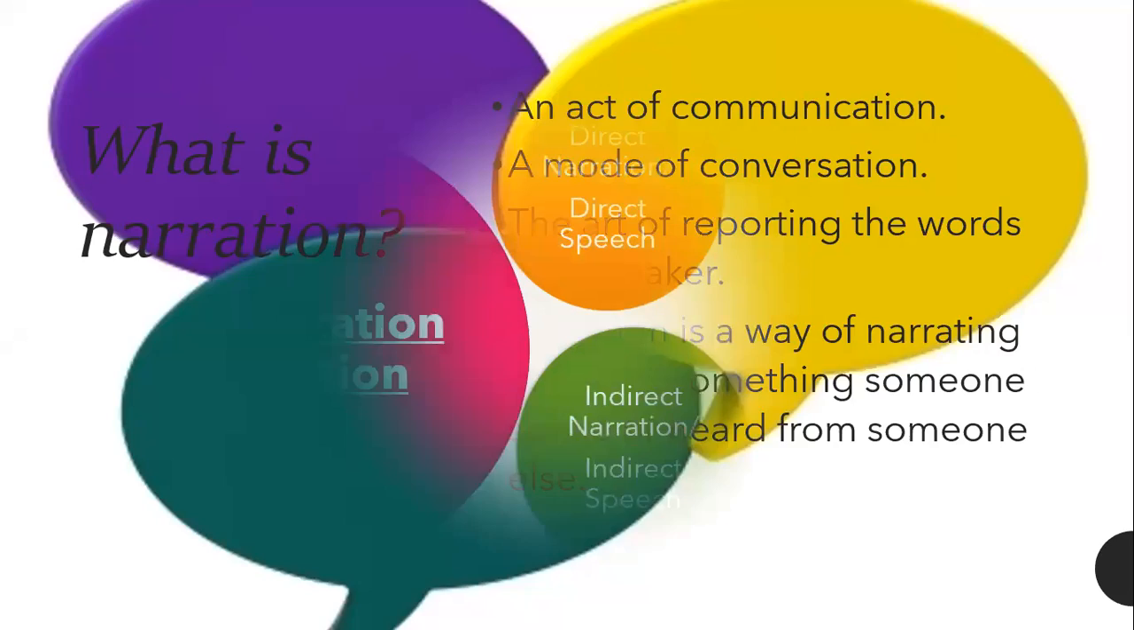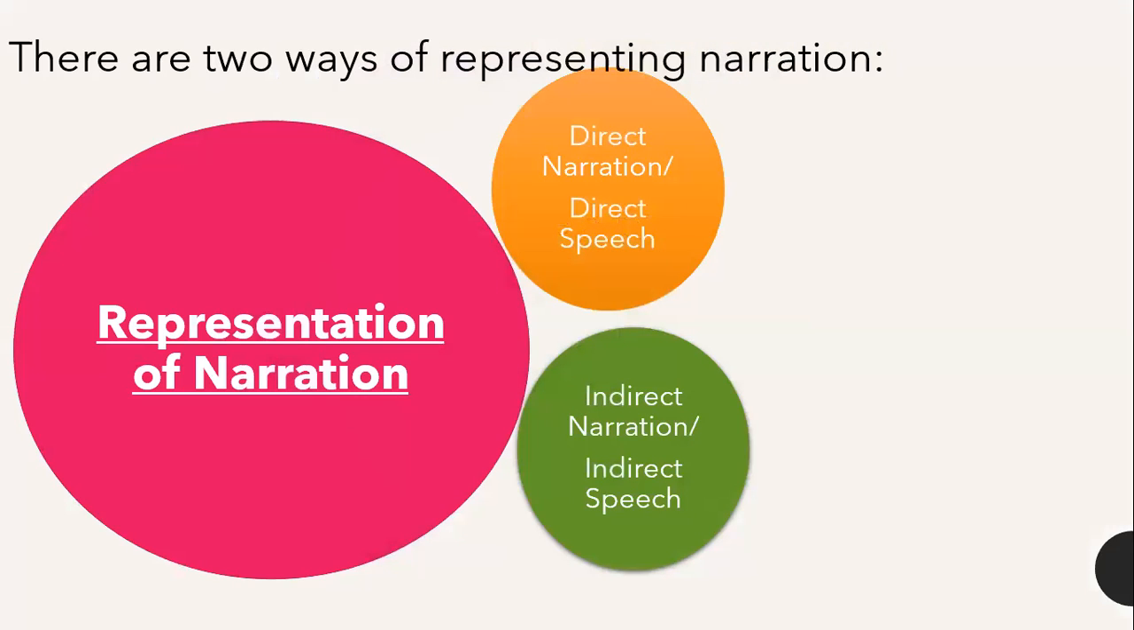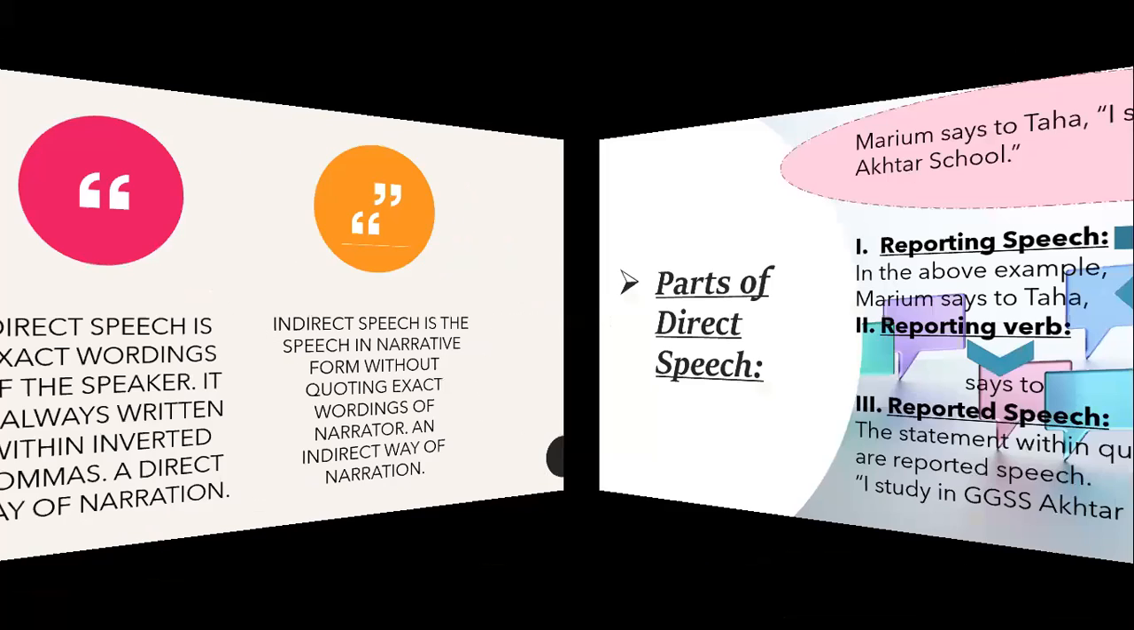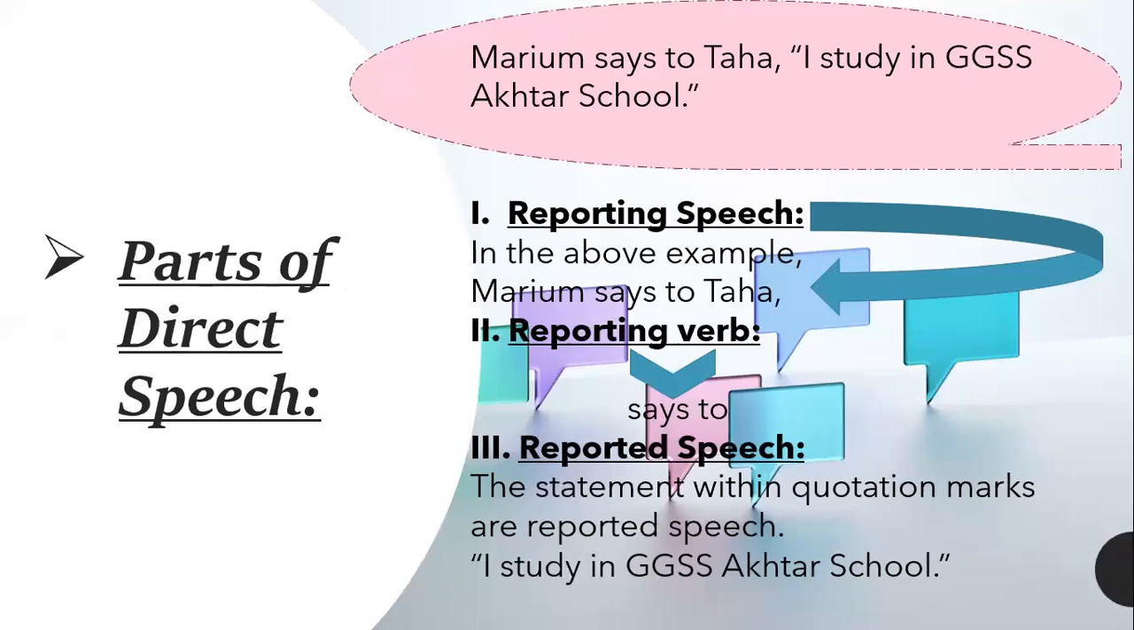of a speaker. There are two ways of representing narration: direct and indirect. Direct is the exact wording which is within inverted commas, and when we give indirect reference, this is known as indirect narration. Parts of direct speech. There are three parts of direct speech.